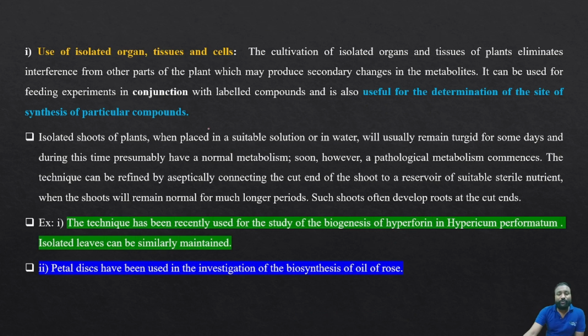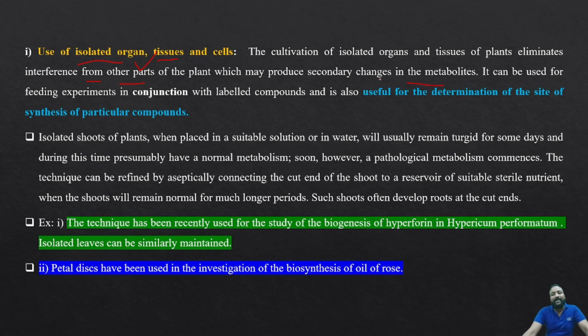The cultivation of isolated organs. The name itself says that we are investigating this. We have 5 methods to investigate biogenetic studies. In this first method, we are investigating the biogenetic studies by utilizing an isolated organ or tissue or a cell. We can take any one of them. But what we should note is that cultivation of isolated organs and tissues of plants eliminates the interference from the other parts of the plant which may produce secondary changes in the metabolites.